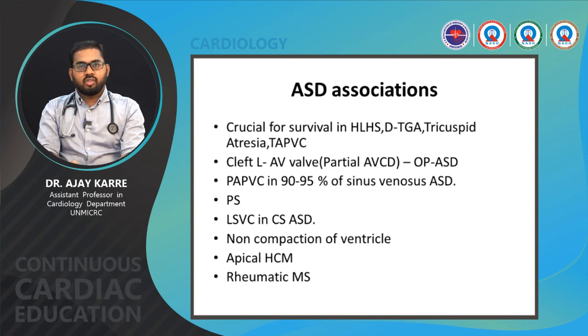Atrial septal defect associations. ASD is very important for survival in certain congenital diseases, like hypoplastic left heart syndrome, transposition of great arteries, tricuspid atresia, and TAPVC. The atrial septal defect is very important in certain situations for survival. Partial AVCD is associated with ostium primum ASD; partial anomalous pulmonary venous circulation in 90 to 95% of sinus venosus ASD; pulmonary stenosis; left superior vena cava in coronary sinus ASD; non-compaction of ventricle.